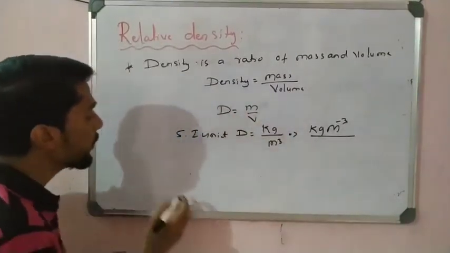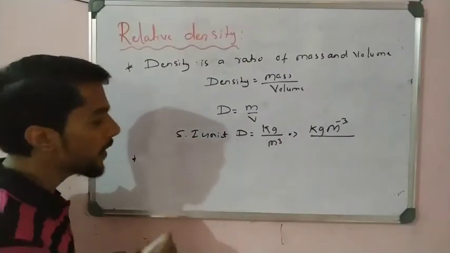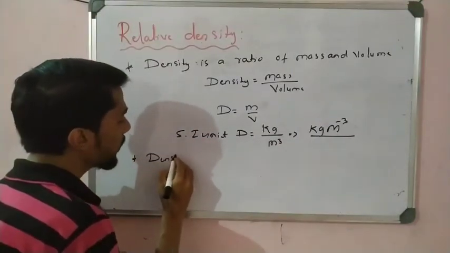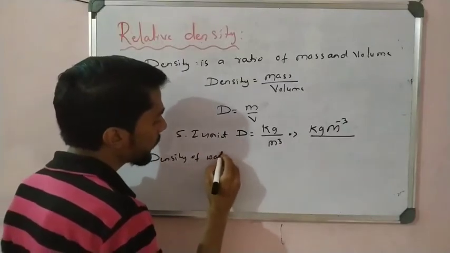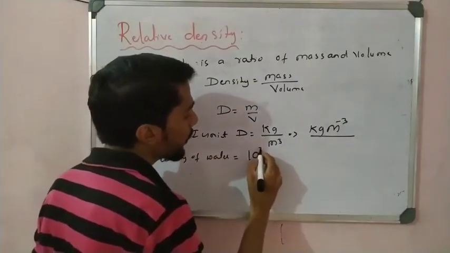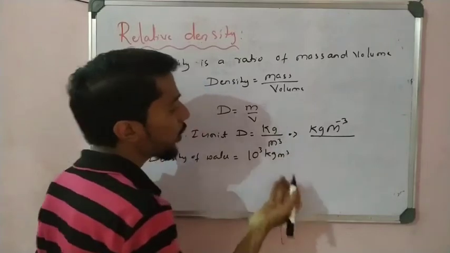So now students, we know some important densities here. So the density of water is equal to 10 to the power 3 kg per meter cube, that is 1000 kg per meter cube.